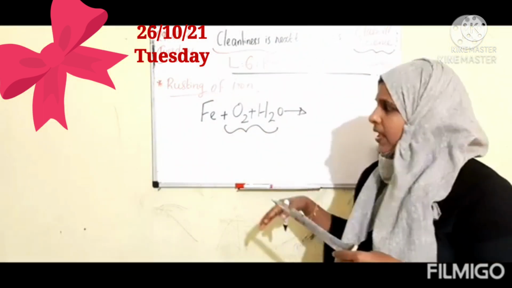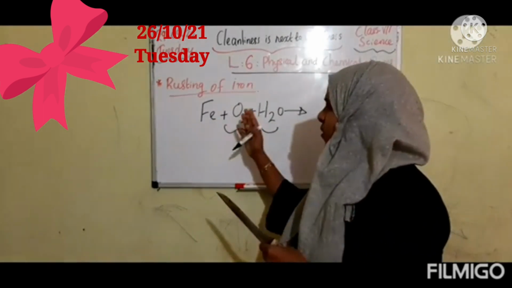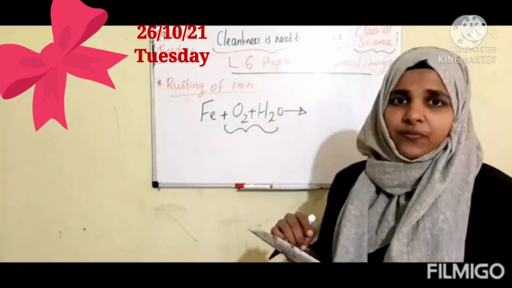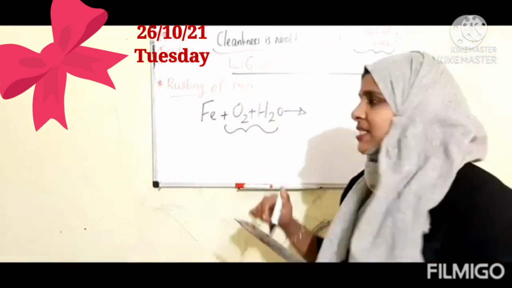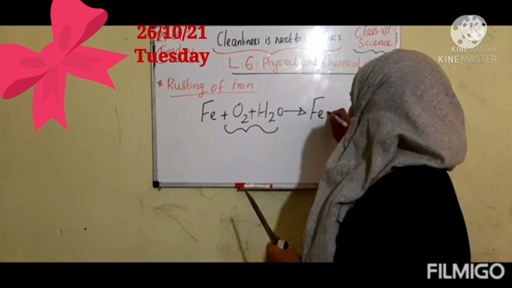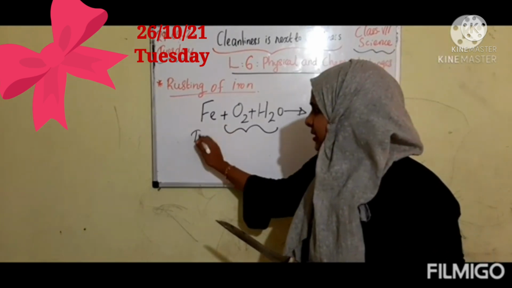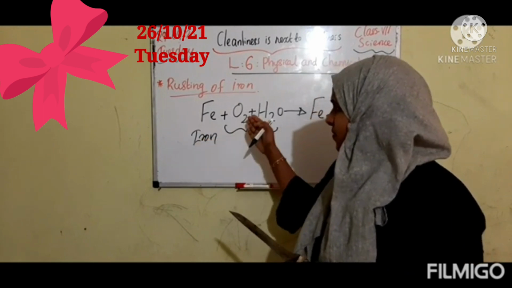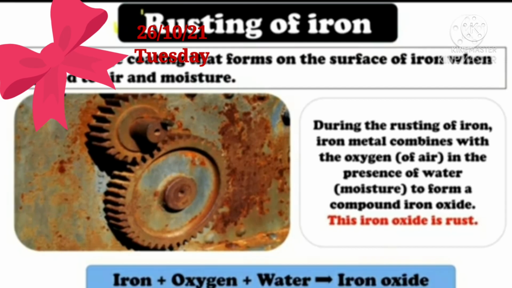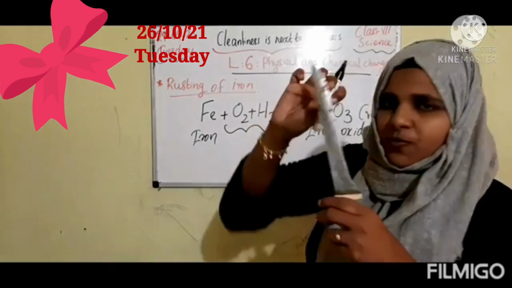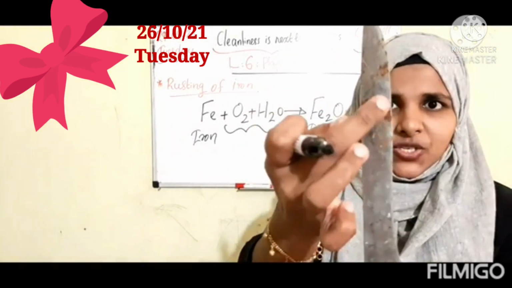When iron mixes with oxygen and water, we get iron oxide. Clear, all of you? Iron oxide is what we can say is rust. R-U-S-T. This brown color is the rust of iron.